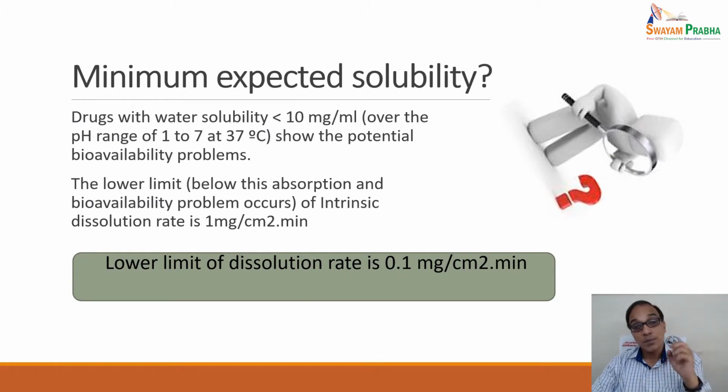But now what is the question: what is the minimum expected solubility? A drug with water solubility less than 10 mg per ml over the pH range of 1 to 7 at 37 degrees Celsius shows a potential viability problem. They have got a potential viability problem. Below this lower limit, absorption and bioavailability problems occur. As for the intrinsic dissolution rate, if it is 1 mg per square centimeter per minute, fine. What is the lowest limit? You can say the lower limit is 0.1 milligram per square centimeter per minute.